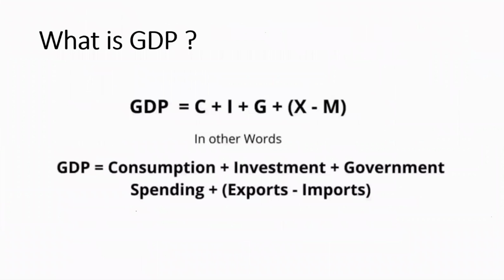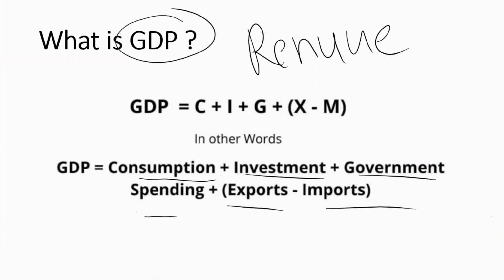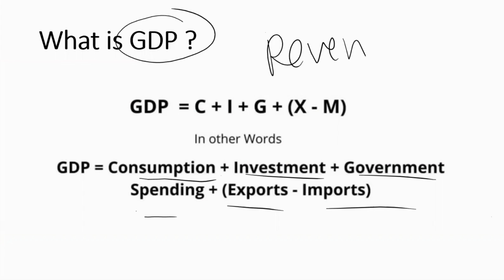So what exactly is GDP? Based on what I Googled on Investopedia, the formula for GDP is consumption plus investment plus government spending plus exports minus imports. To put it simply, it basically means the revenue of the country.